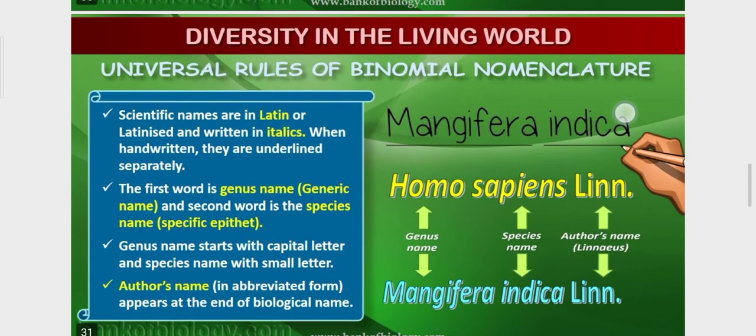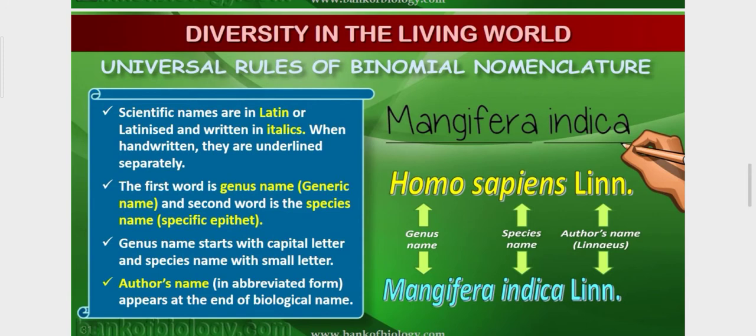Now, universal rules of binomial nomenclature. Here are some universal rules. Scientific names are Latin and written in italics. When handwritten, they are underlined separately. First word is genus and the second one is species. Again and again I am telling you, like Mangifera indica, underline should be there. The first letter of the genus name should be in capital.